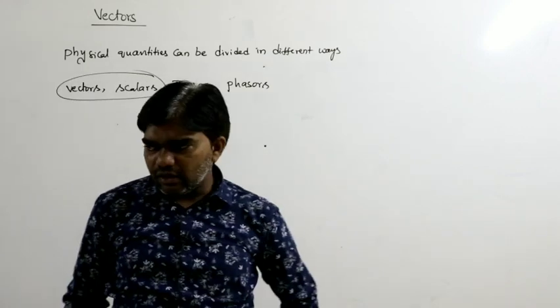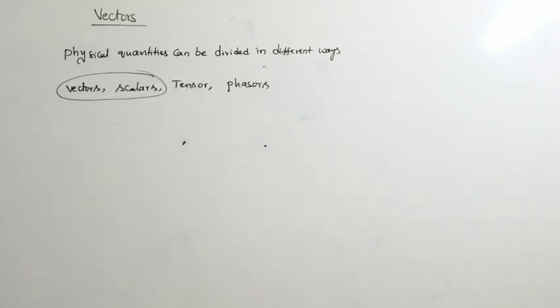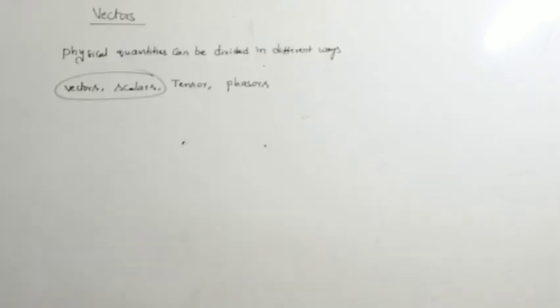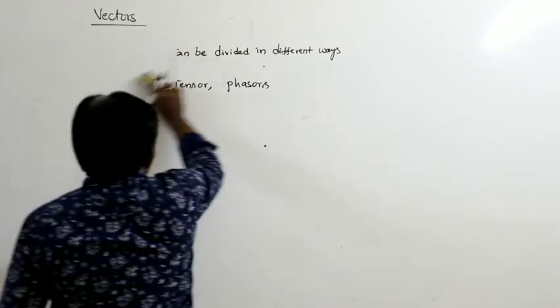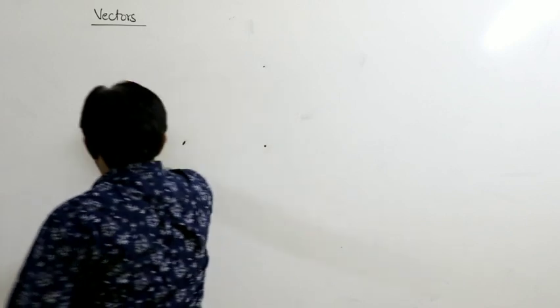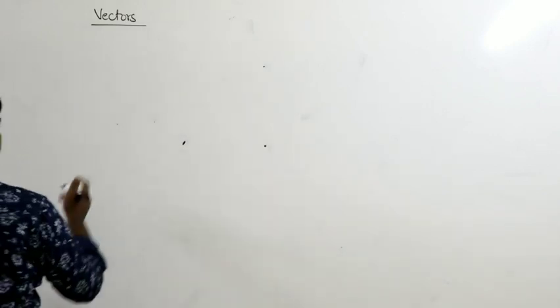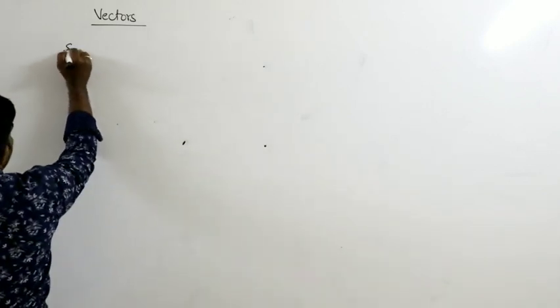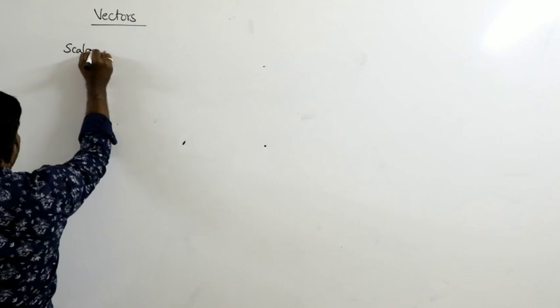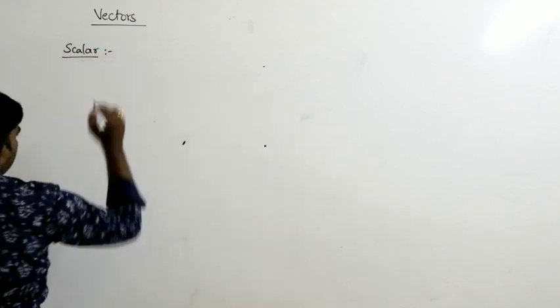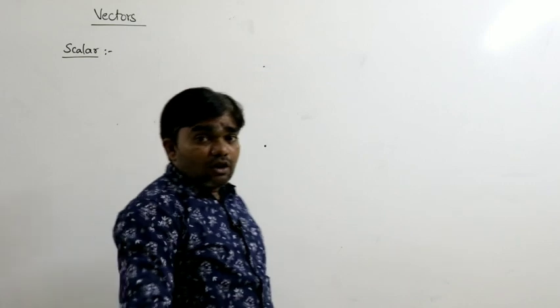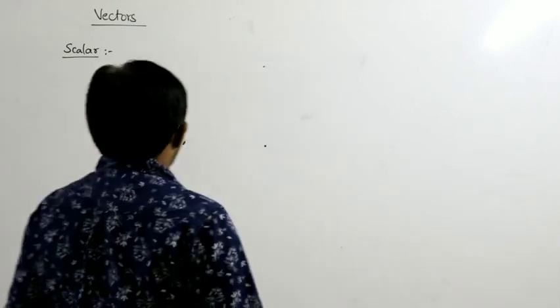What is meant by a vector and what is a scalar? First of all, how can you define a vector quantity or scalar quantity? First, how can you define a scalar quantity?